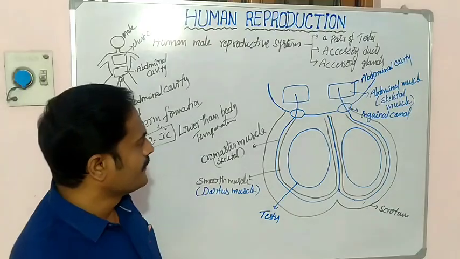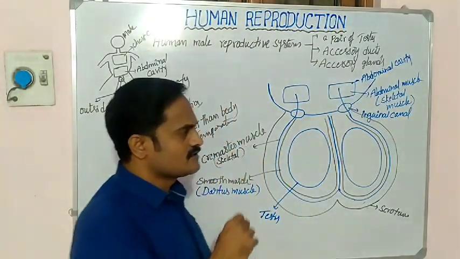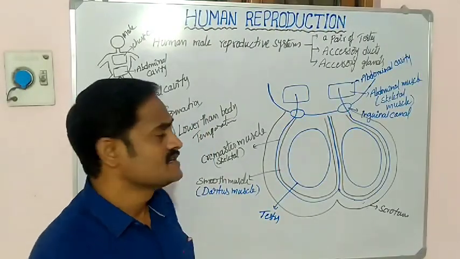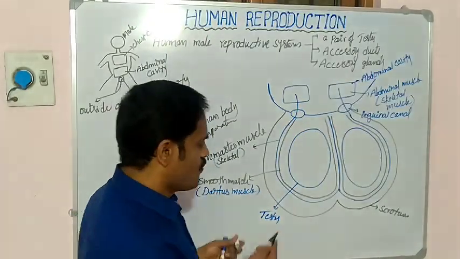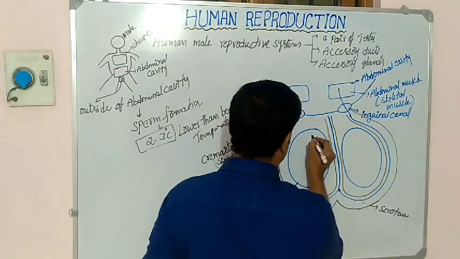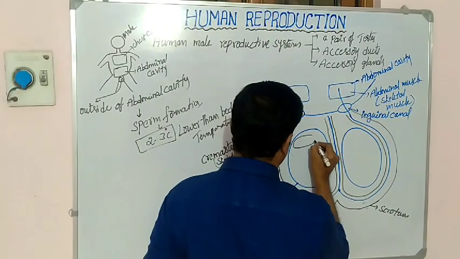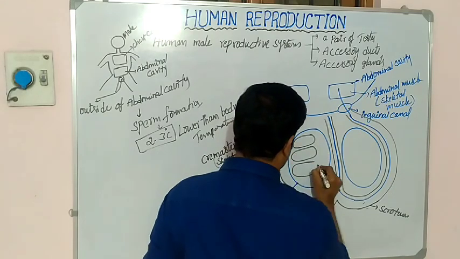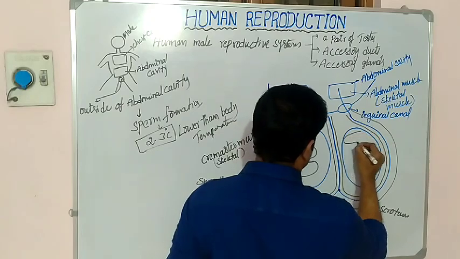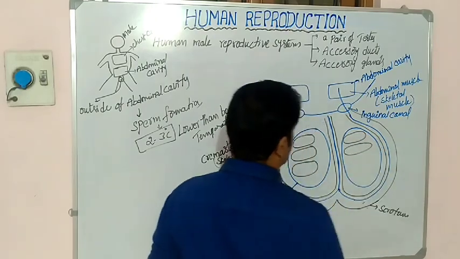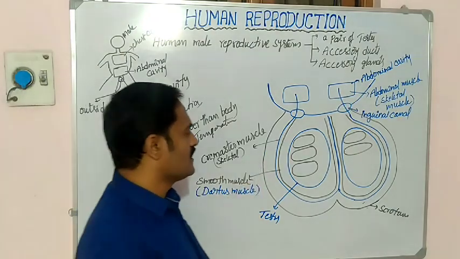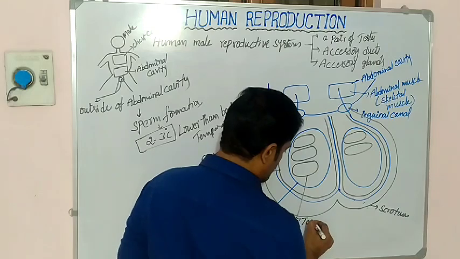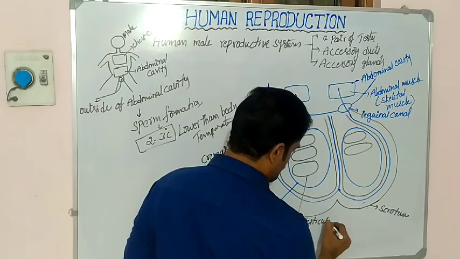Then coming to the testis. Each testis consists of some important arrangements here. What are the arrangements? Some lobules are present here. Each testis consists of arrangements like this. These arrangements are called testicular lobules. What is the name of these arrangements? Testicular lobules.